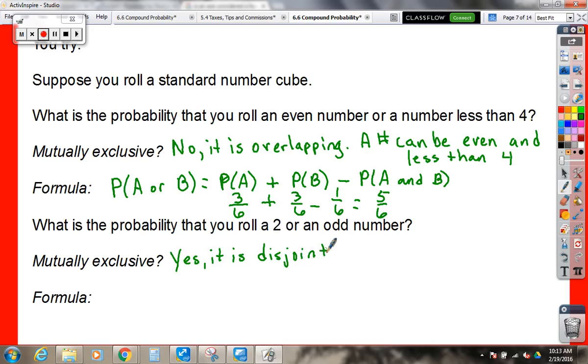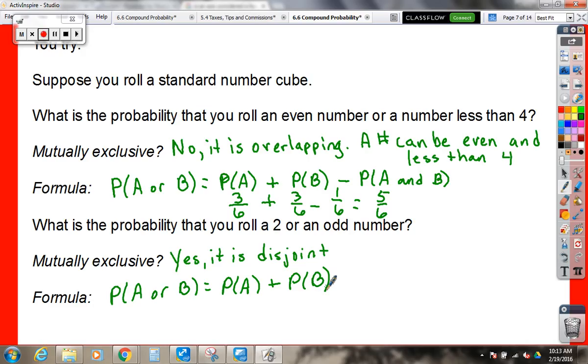So we're gonna use the easy formula: probability of A plus probability of B. I'm pretty sure that you don't get these formulas on the Keystone sheet. I don't think they give you any probability formulas. I'm probably gonna give you that formula sheet next week, so we'll know.